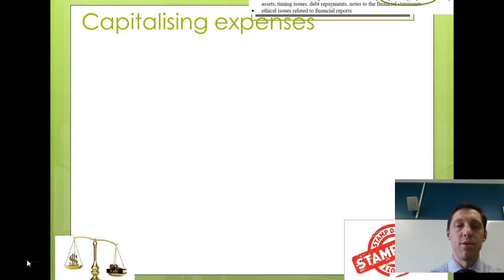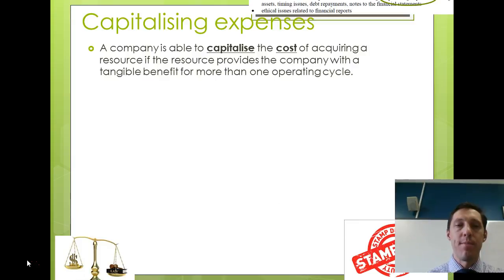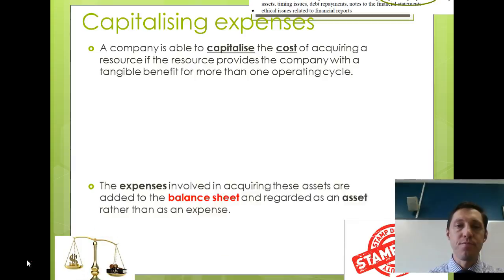The second limitation of financial reports relates to capitalising of expenses. A company is allowed to capitalise the cost of acquiring a resource or an asset if that particular asset or resource provides the company with a tangible benefit, so a financial benefit, for more than one operating cycle, so for more than a 12-month period.